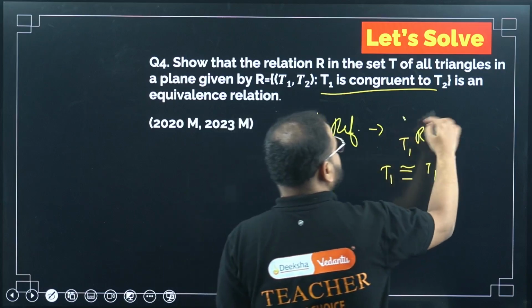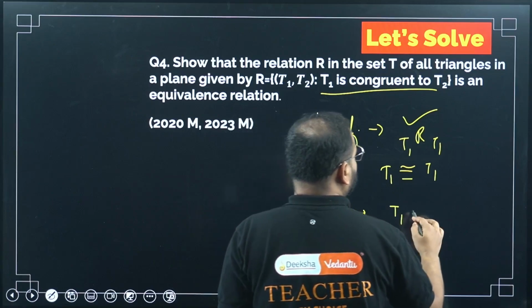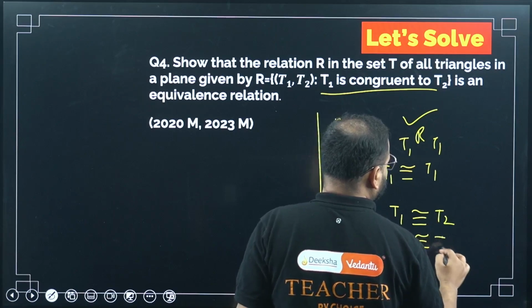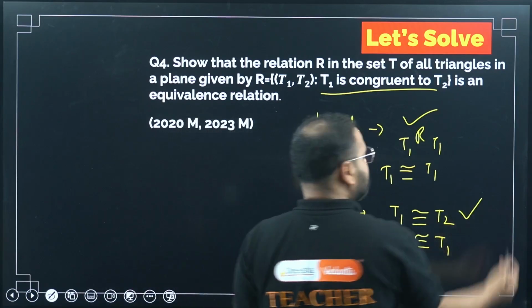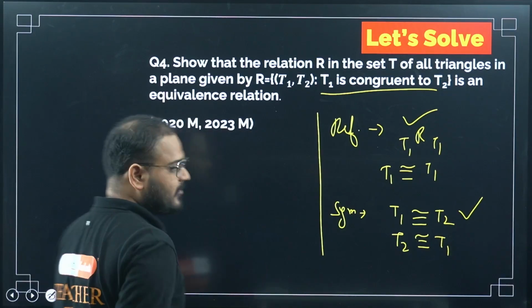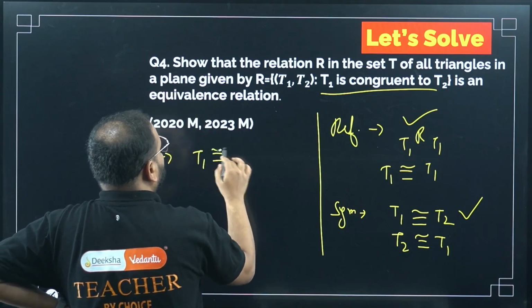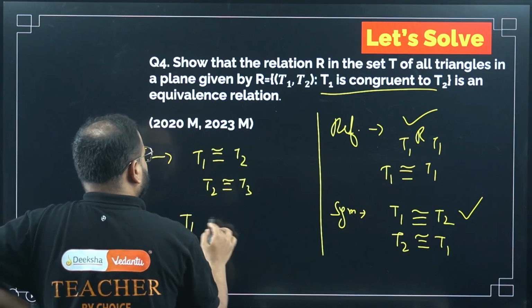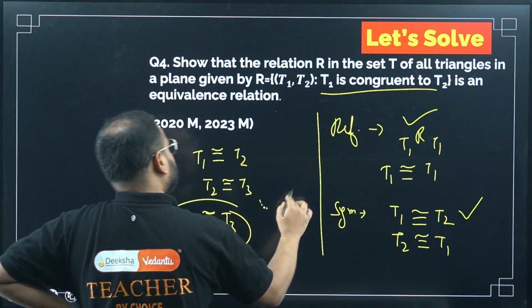So, reflexive, yes. Check symmetric. If T1 is congruent to T2, then obviously T2 will be congruent to T1, right? So this is also symmetric. Okay, take the other one, transitive. Transitive means what will happen? T1 is congruent to T2, T2 is congruent to T3, then of course T1 will be congruent to T3. So yes, think about it.